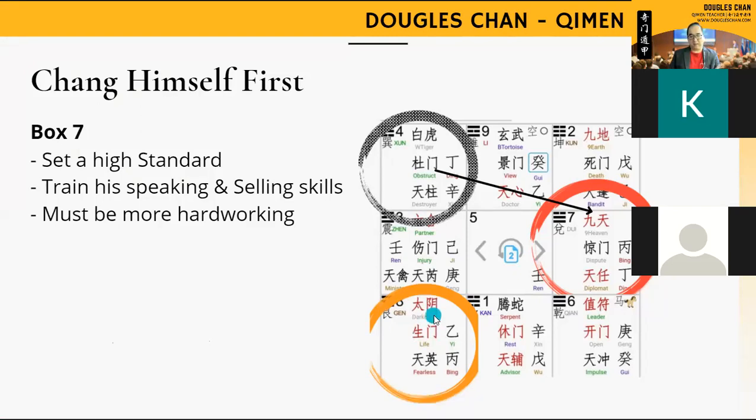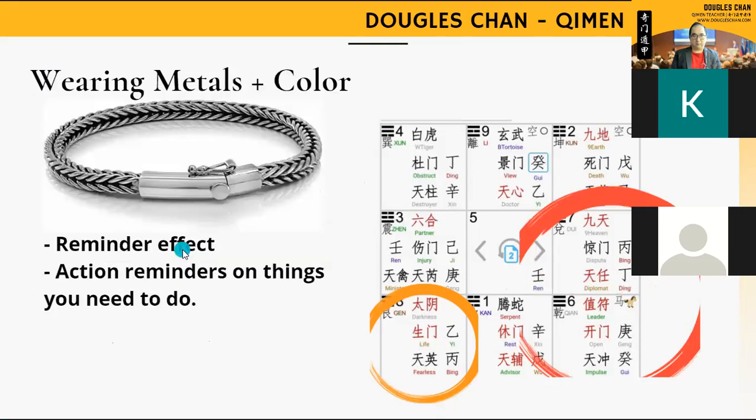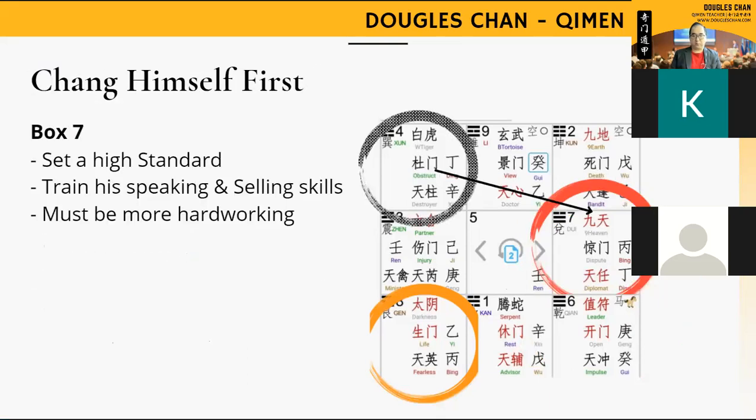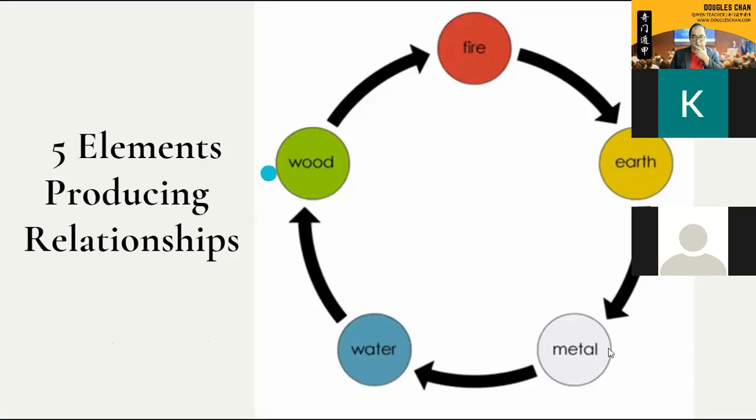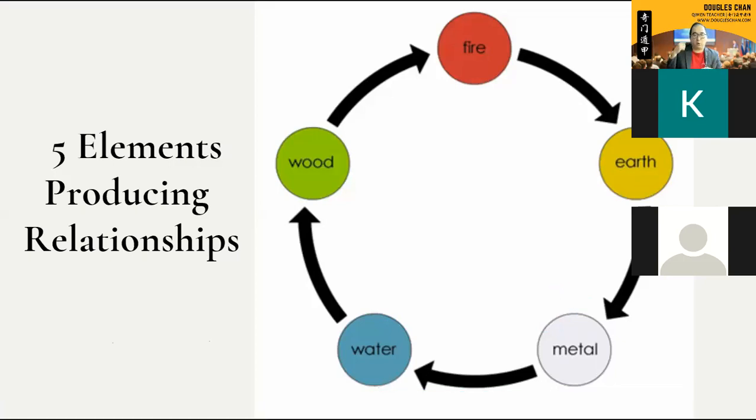Earth produces matter. So in order to change his luck, we need to go into the matter. We need to look at what we can do in matter to make his luck better in the direct wealth. So that is the idea.